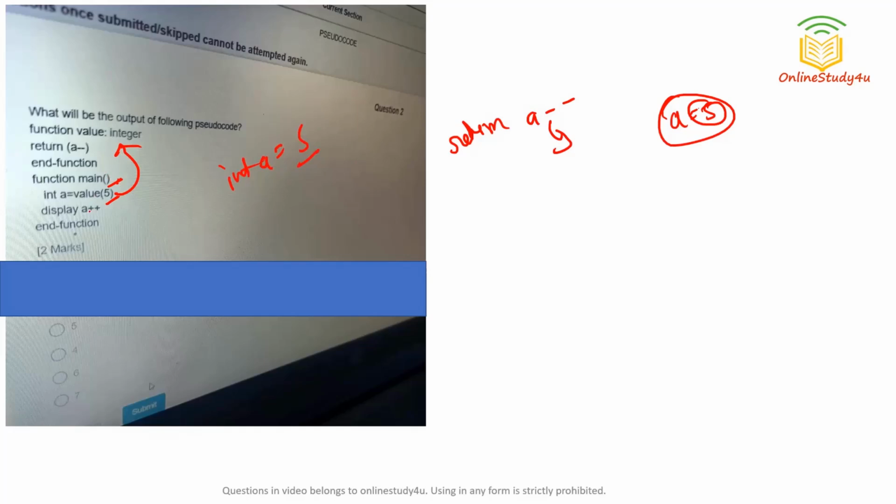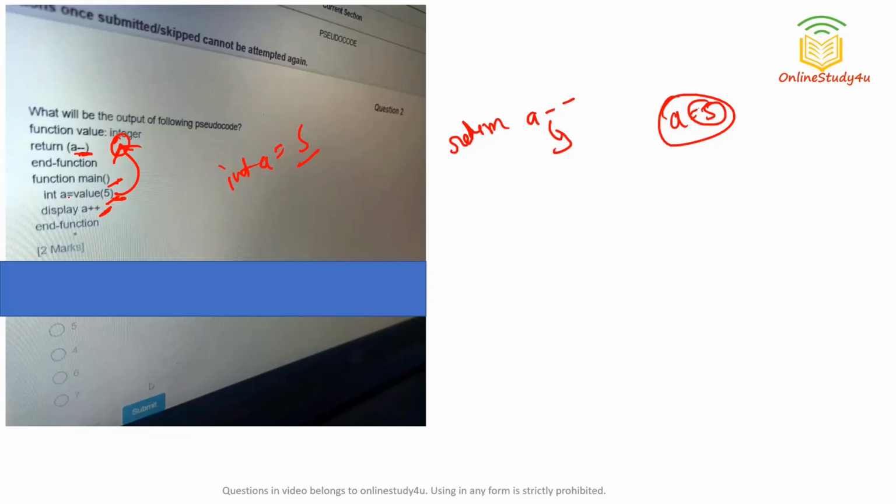So now what we are doing is simply we are displaying a plus plus. Now as you have passed this value to this function, whatever changes have been done, don't misinterpret this a with this a, because here a local variable has been created for this function, right?